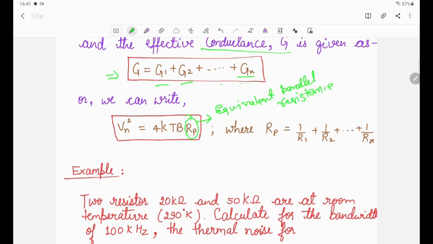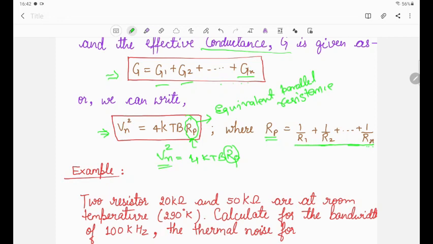In the case of equivalent noise voltage, when we calculate, we replace R with Rp, because the standard equation we know is Vn square is equal to 4kTbR, and here R is in the parallel manner. So Rp, the equivalent parallel resistance, will be replaced, where 1 by Rp is 1 by R1 plus 1 by R2 plus 1 by R3 up to and so on 1 by Rx. That is the standard procedure to calculate the equivalent resistance when the resistances are in a parallel manner. Then you can calculate the equivalent noise voltage source.